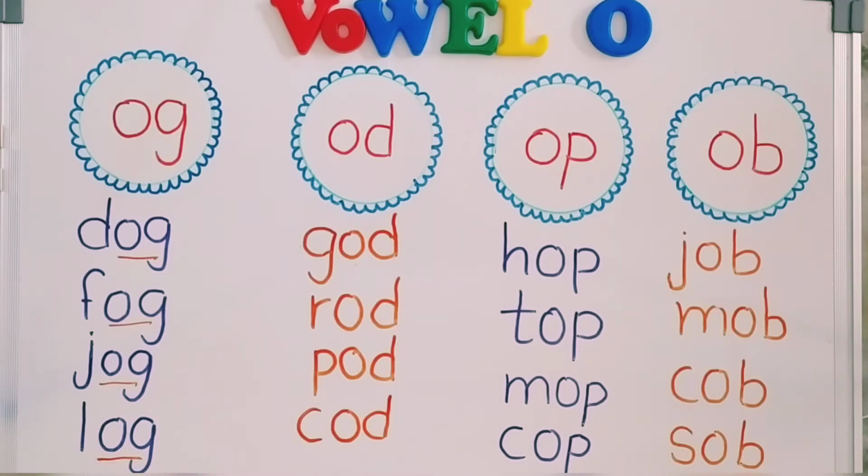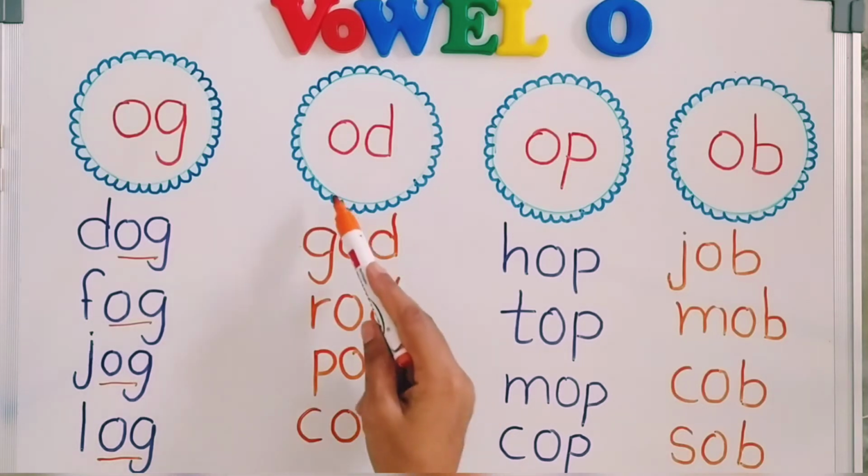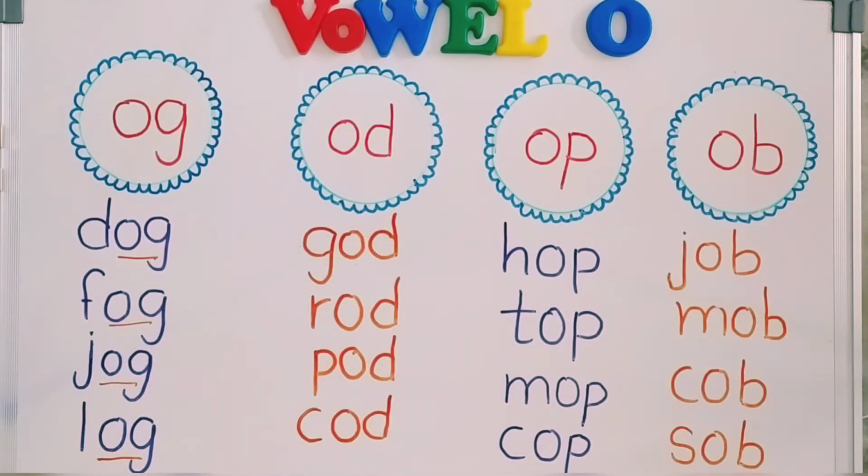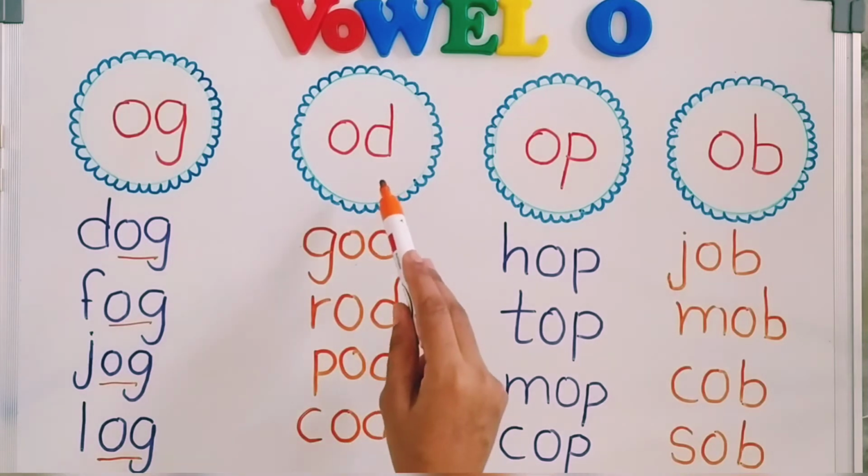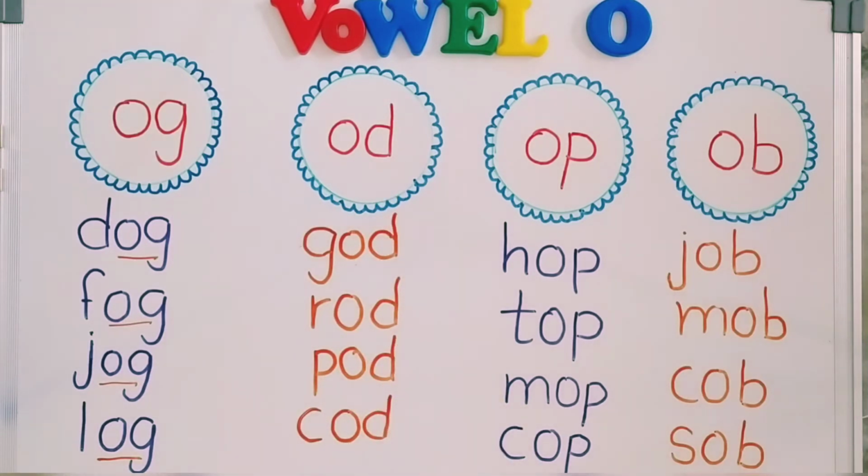Next is O and D words. The sound of O is "o" and the sound of D is "d". It will be "od", like G, O, D, God; R, O, D, rod; P, O, D, pod; and C, O, D, cod.